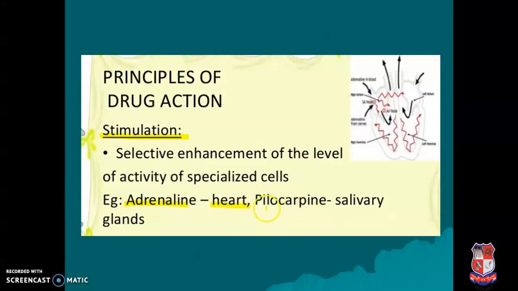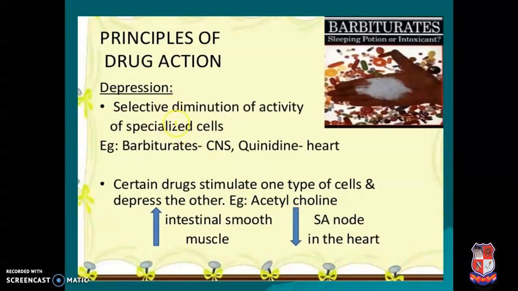So this is a basic principle of drug actions. Another example is the drug pilocarpine, which activates the action of the salivary gland. Due to pilocarpine, saliva is increased in our human body. This type of stimulation means increasing the action. This is the basic mechanism of drug action.